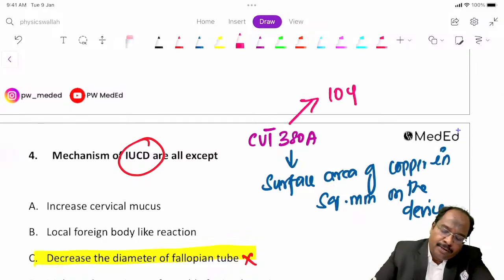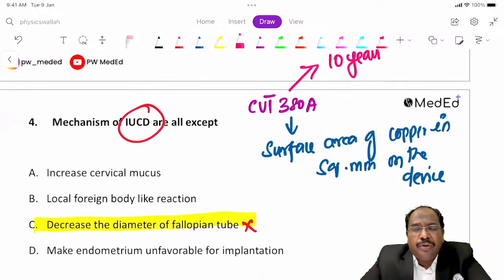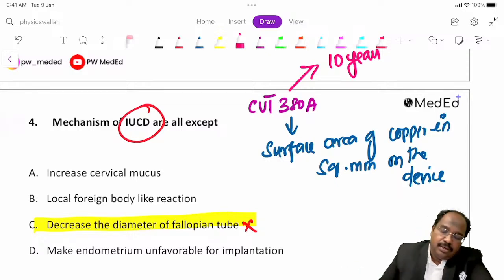380A can be used for 10 years. It causes a foreign body reaction and makes the uterus unfavorable for implantation. This is the mechanism of action.